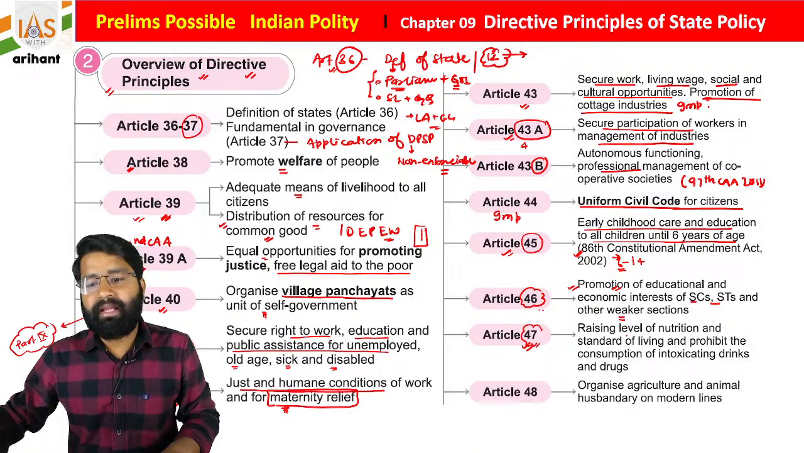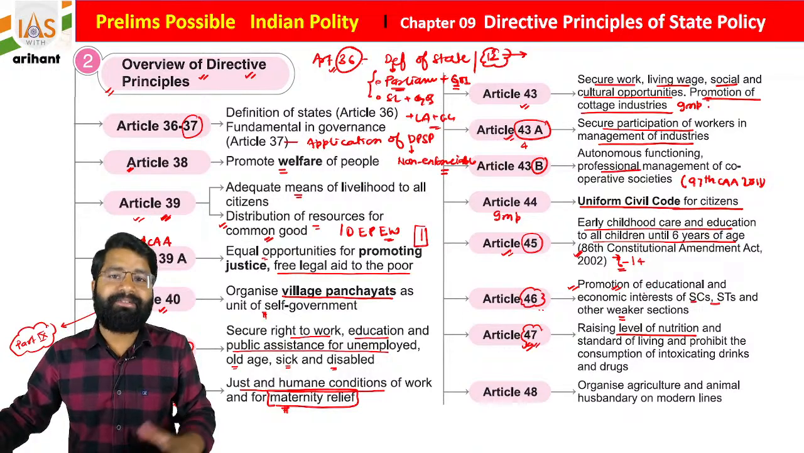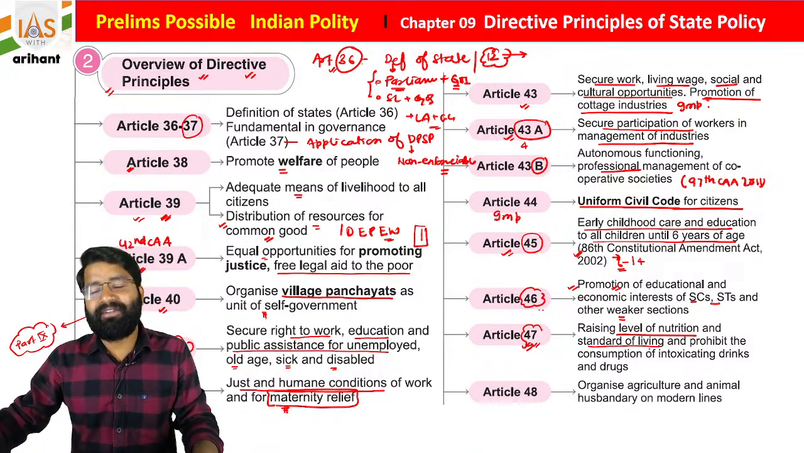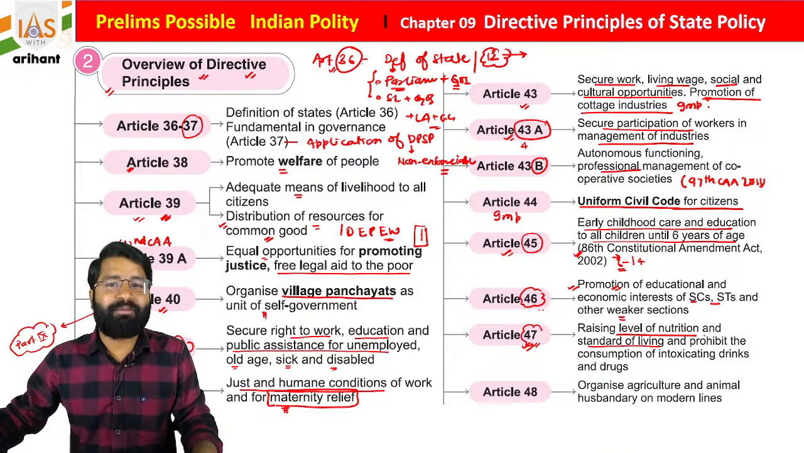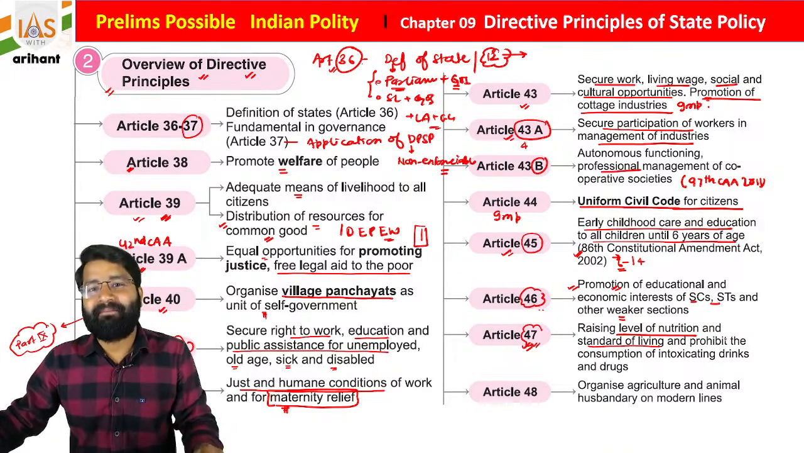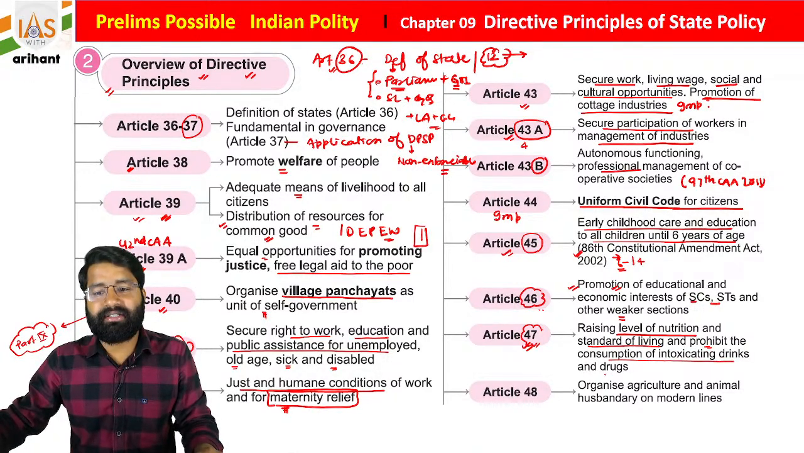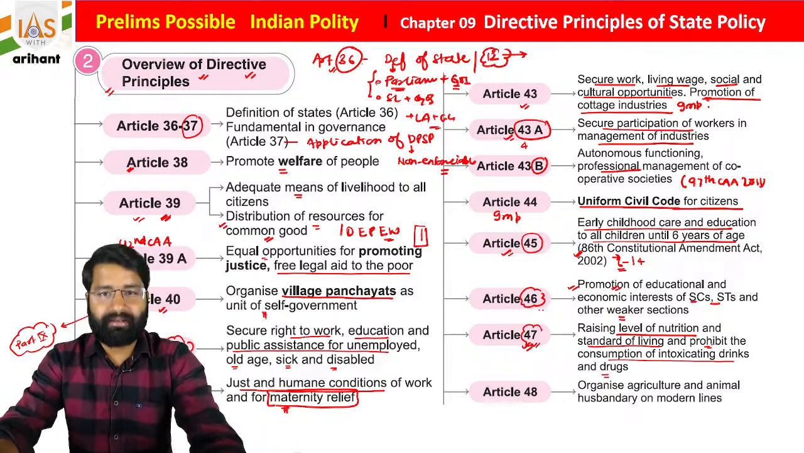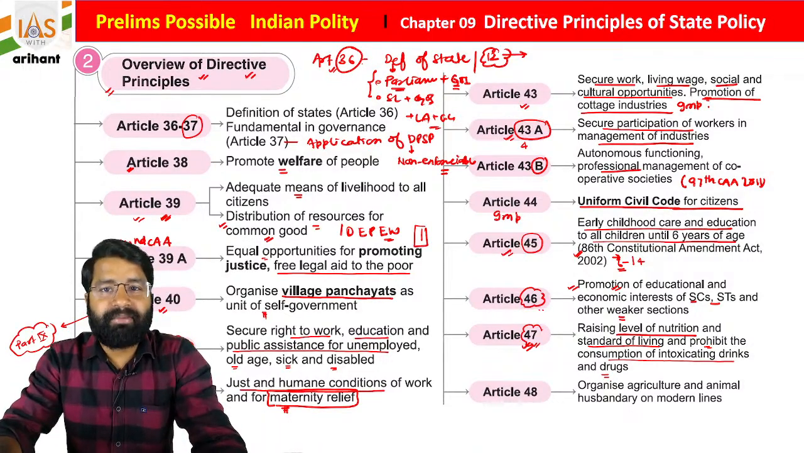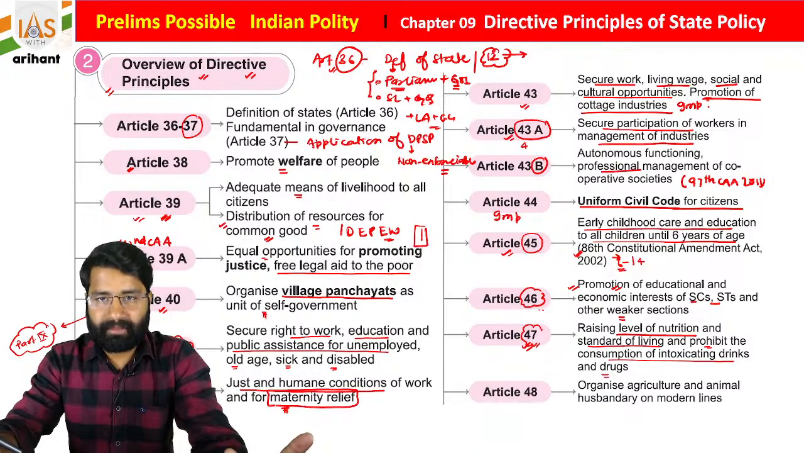47 is about raising the level of nutrition in the state. That's why the government is providing free ration to everyone. For the standard of living, the government is providing houses and pucca toilets. Then, prohibit the consumption of intoxicating drinks and drugs. Even in Bihar, people had started consuming alcohol a lot. In that case, it was creating problems for their development and their health. So the Bihar government said that now alcohol will be closed.